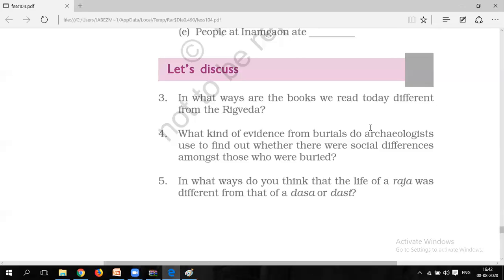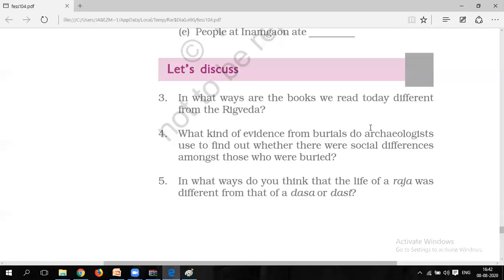The people used to memorize the Rig Veda and then tell it to other people. Those who were hearing it used to memorize it, and then again they would tell it to other people. So it was just going on in that process.